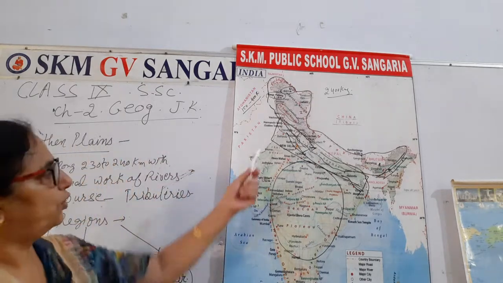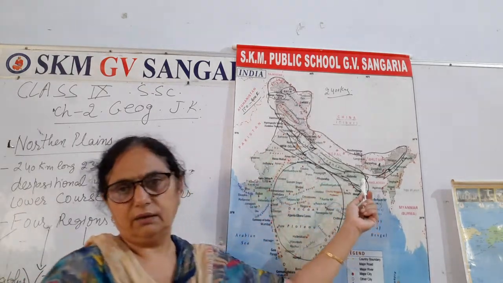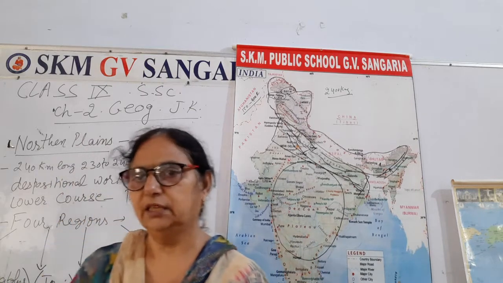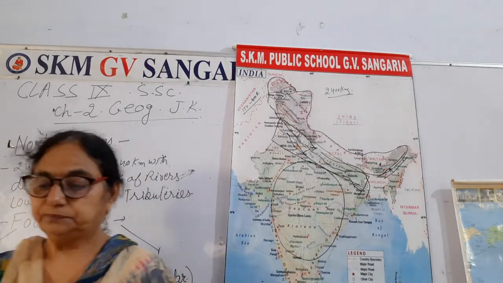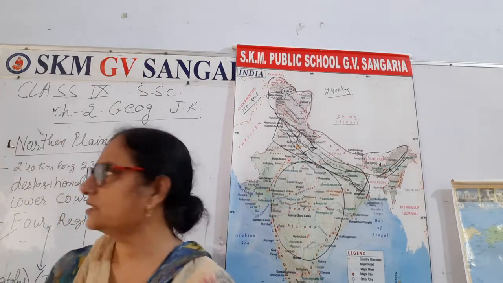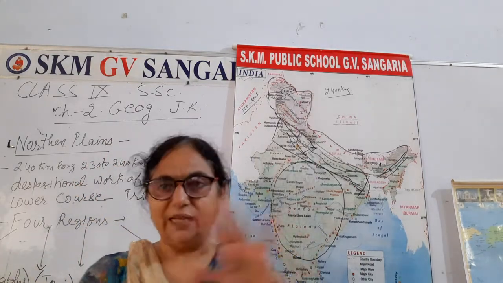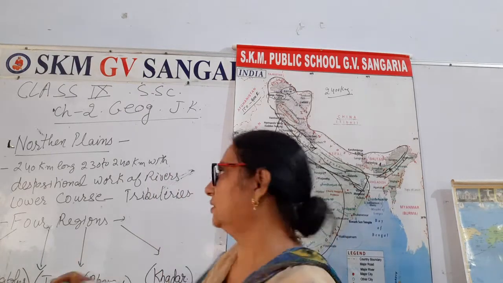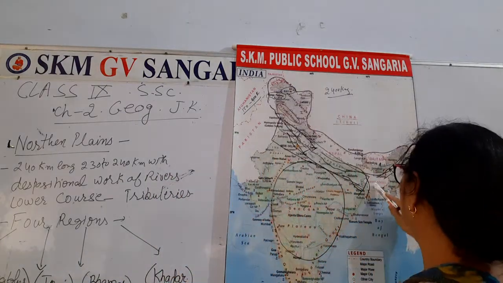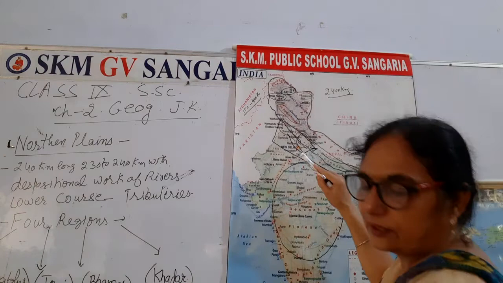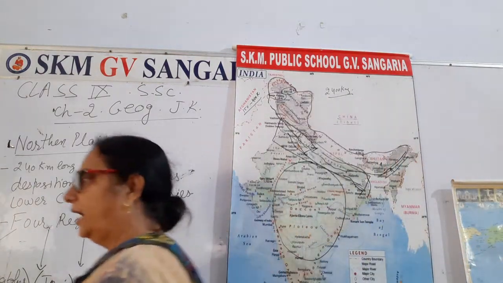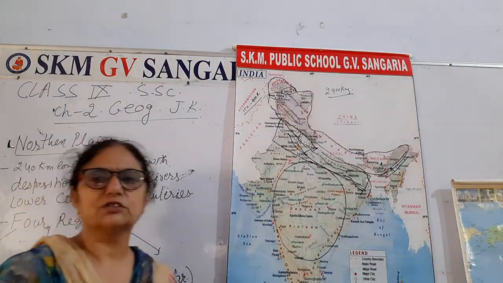It stretches from Punjab to some area of West Bengal, and major rivers are there, right? Because it is a very plain area, and you may have seen from here this UP Ganga river basin, a major river, and it has its tributaries also.